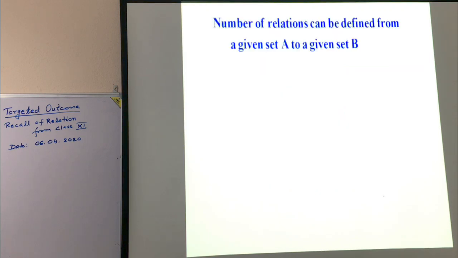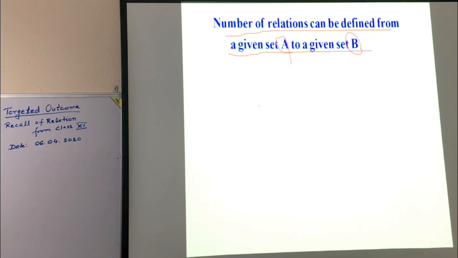Next, number of relations that can be defined from a given set A to a given set B. क्या इसका मतलब हुआ? यदि सेट A और सेट B गिवन है, set A is given, set B is given, then how many relations can be defined from set A to set B?